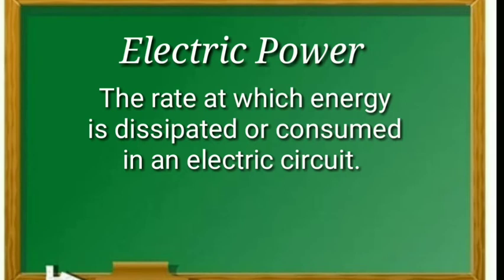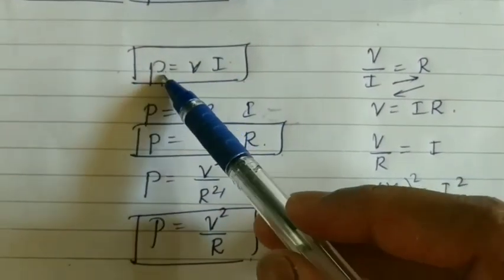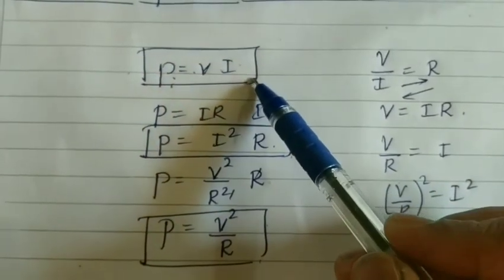The energy or electrical energy is dissipated or consumed. Both are same. Dissipated means generated. Consumed means used by the electrical appliances. In a circuit, this is also termed as electric power. Children, you already learnt about this. P is equal to V into I. The power P is given like this. See children here, P is equal to V into I.